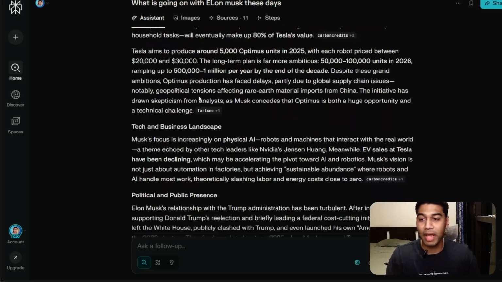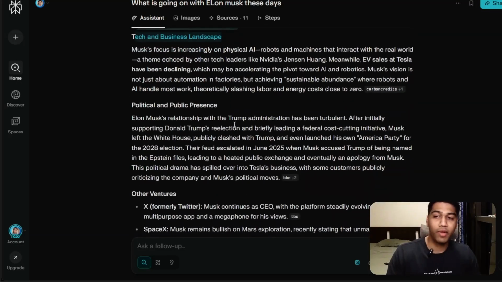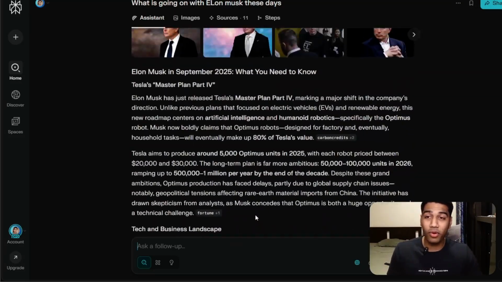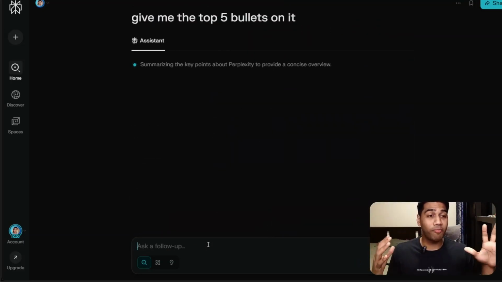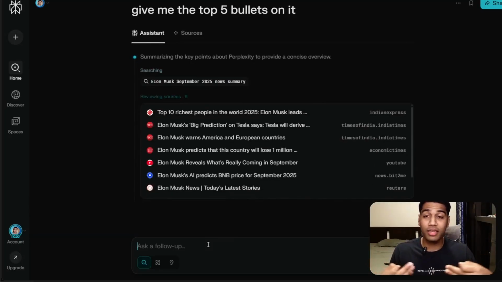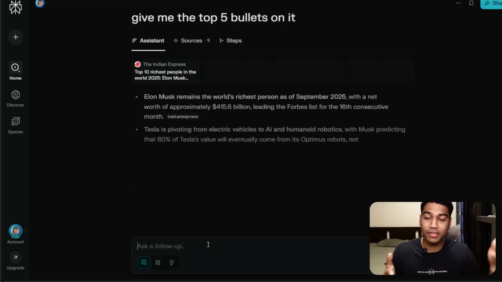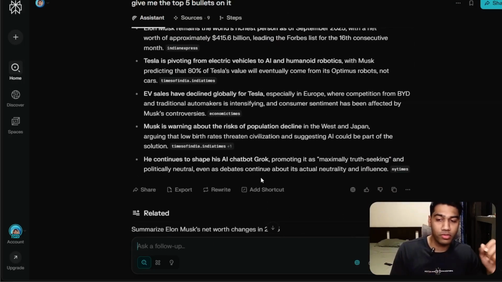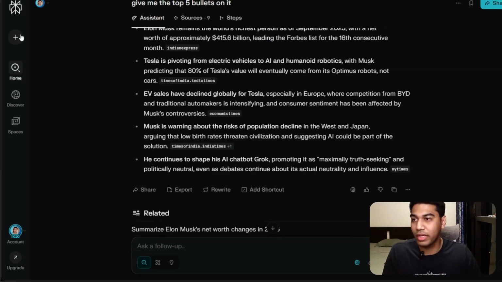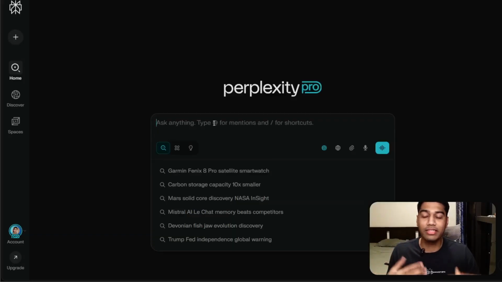So Tesla's master plan and everything, the tech and business landscape and whatever is happening. Now, let's say I don't want to read through all of this, right? I can just say, give me the top 5 bullets. And now I will just get the top 5 bullets from that particular answer rather than going through the whole thing myself. This is the beauty of Perplexity. You are able to utilize it in the format that you want. So the best way to search in Perplexity is not the way that we did before. It's actually about asking a question and then also telling it how you want the response to be.